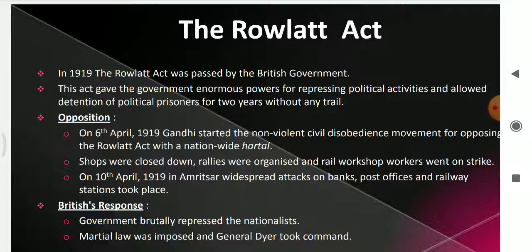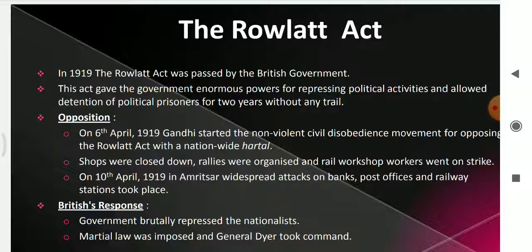All the shops, railway workshops, telephone and telegram offices, everything was closed down, and all the workers joined in the Satyagraha. Because of this shutdown, British communication and transportation was affected. So the British had to suppress the Rowlatt Satyagraha.